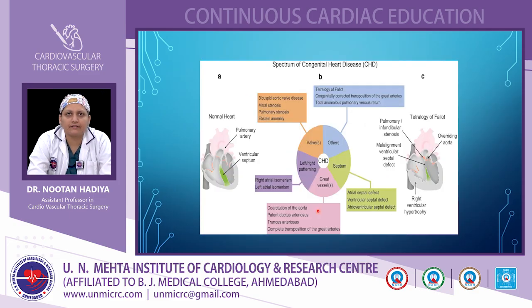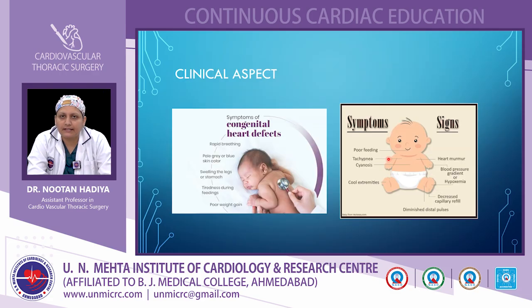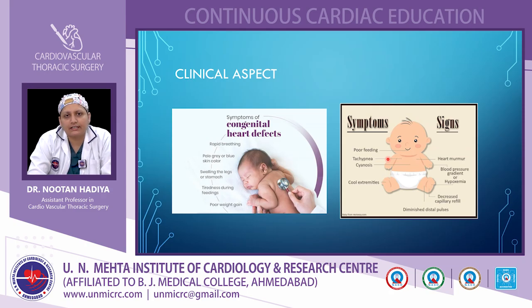We can see that there is a wide spectrum of congenital heart disease, which mainly affects the wall of the heart, the great vessels, the septum, the left and right heart patterning, and other congenital heart disease and the conduction system of the heart. These are the different congenital heart diseases shown in the figure, which includes a wide spectrum of congenital heart disease.